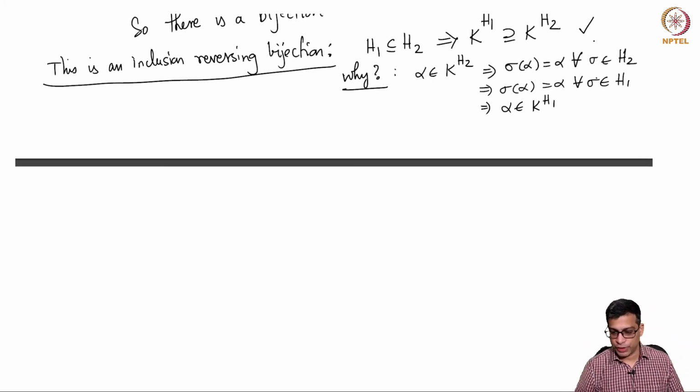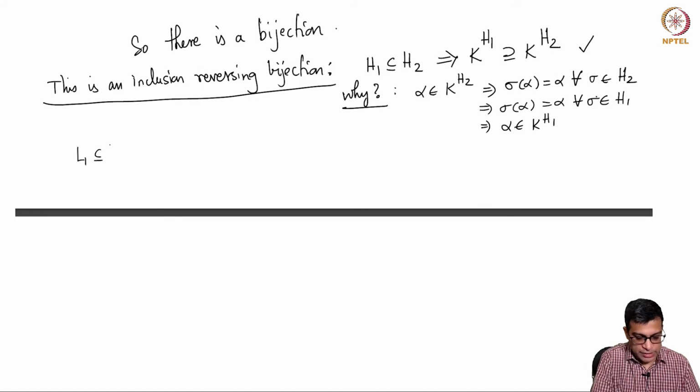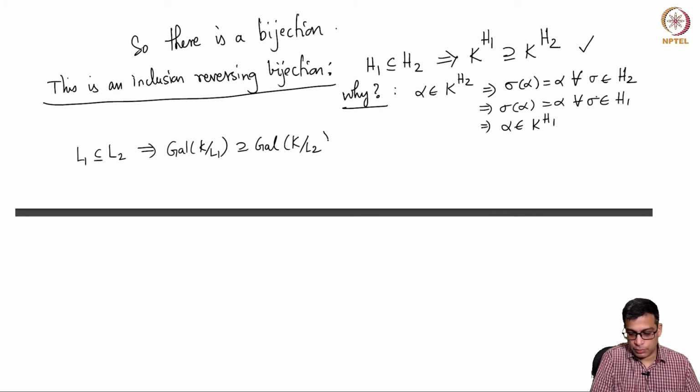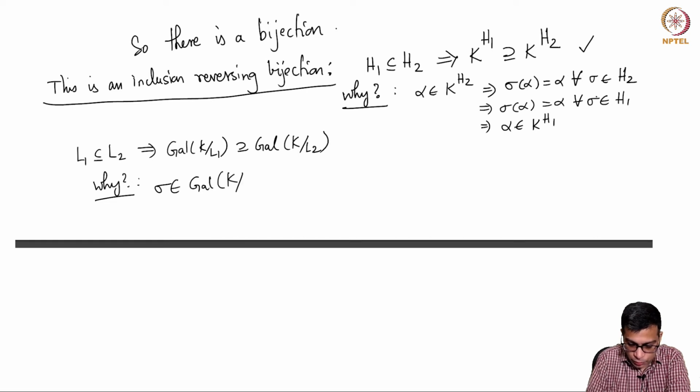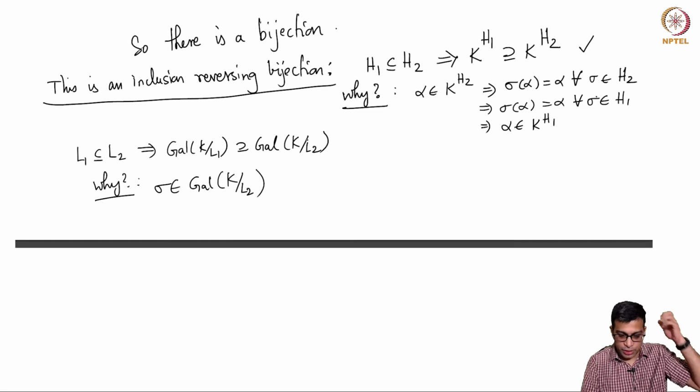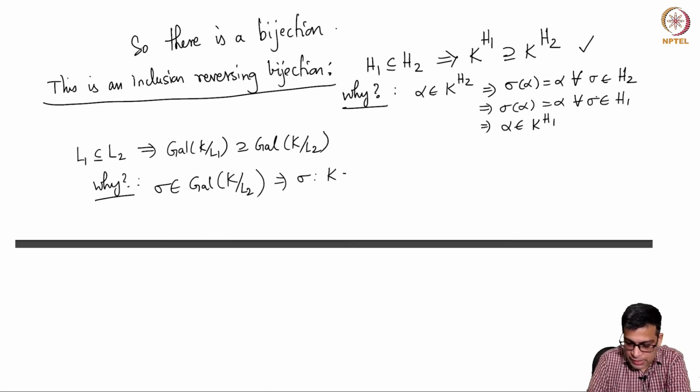Essentially I am proving this. Now on the other hand, suppose L1 is contained in L2. I claim that Galois K over L1 contains Galois K over L2. So why is this? Let's take sigma in Galois K over L2. I want to show that it is contained in Galois K over L1. This means sigma is an automorphism of K such that sigma restricted to L2 is identity, right?